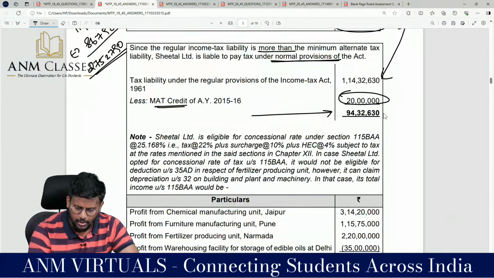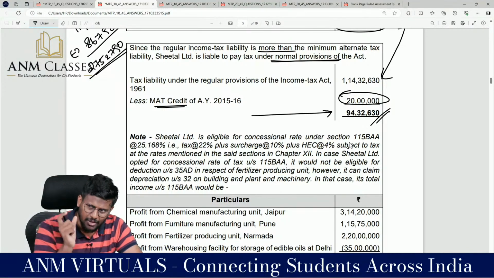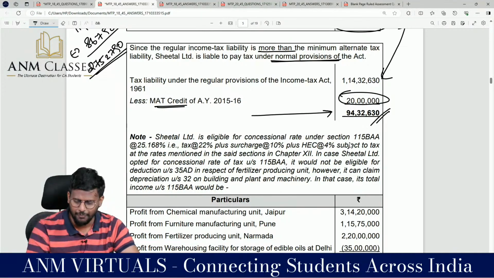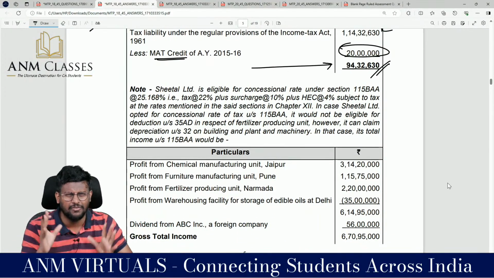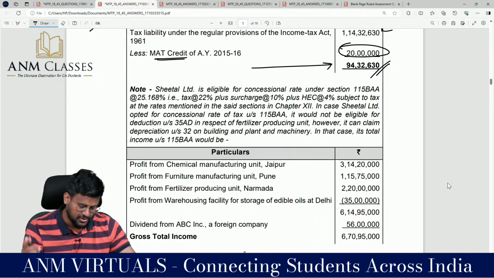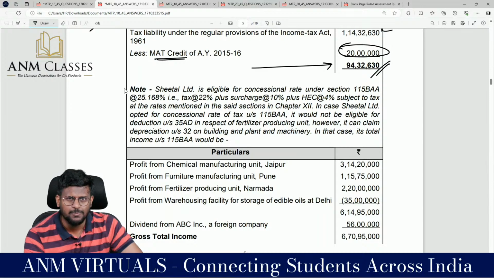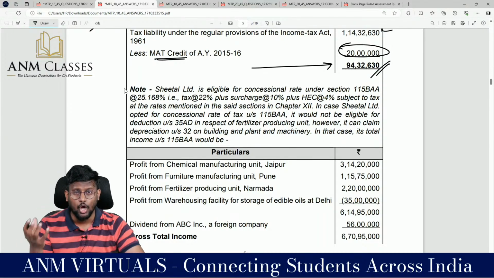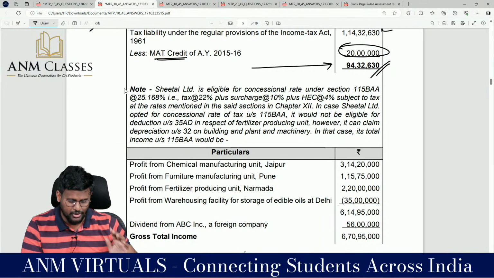So I have calculated the tax payable as per the normal route, and I have calculated the tax payable as per the MAT route. The normal route was higher. They were having MAT credit. I have knocked off that MAT credit. Look at the knowledge. Everything we have discussed in class. Nothing we have missed. So I am checking whether it is beneficial for the company to adopt the concessional rate of tax. This part I love the most in the question.